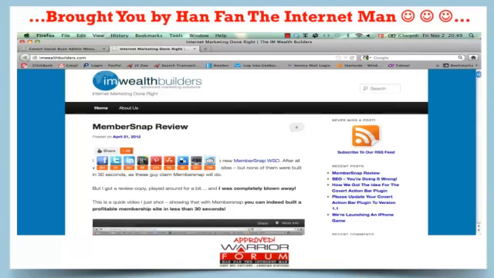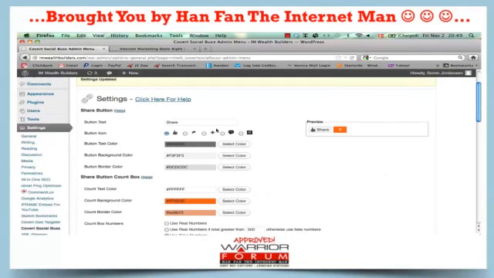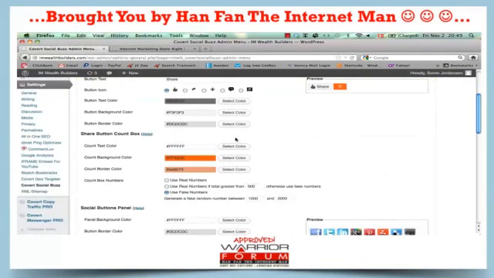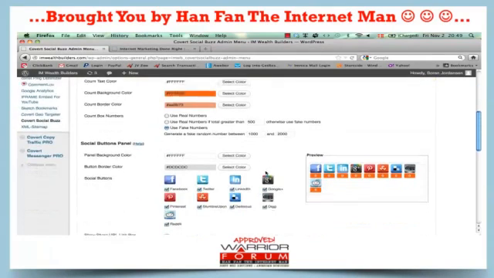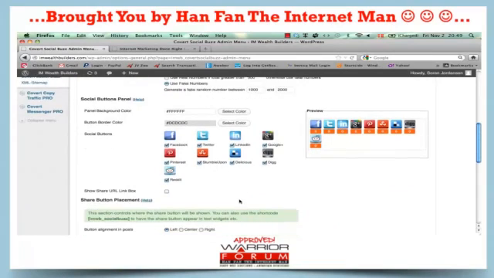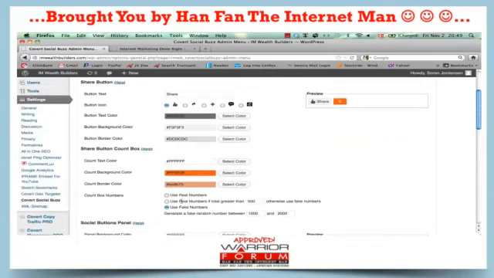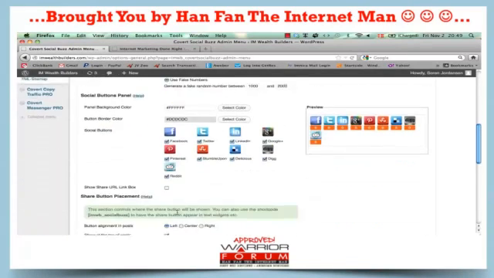You're not the first to share this. Other people have done it. A lot of other people have done it. So your visitors are more likely to do it too. And that's how easy it is to put buttons like this on your page. And as I said, you can customize it completely with color, text, which sites to include, where to place it, and if you want to use your real numbers or fake numbers, or the in-between option there.